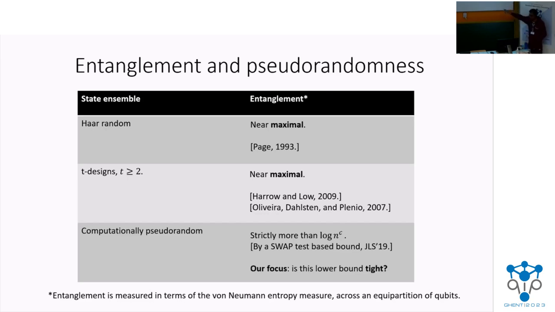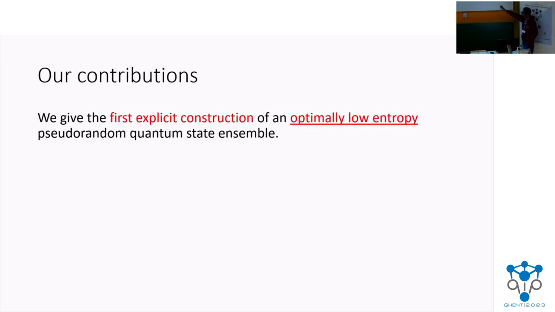Is this bound tight? We prove that it is indeed tight. Here's our result in a new light. We saturate this lower bound that we just saw, and we give the first direct construction that saturates this lower bound. We give a low entropy pseudorandom quantum state.